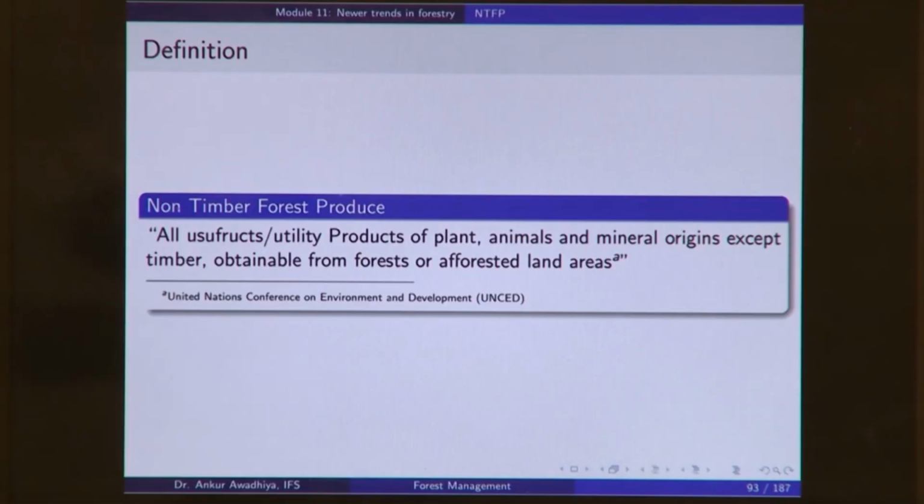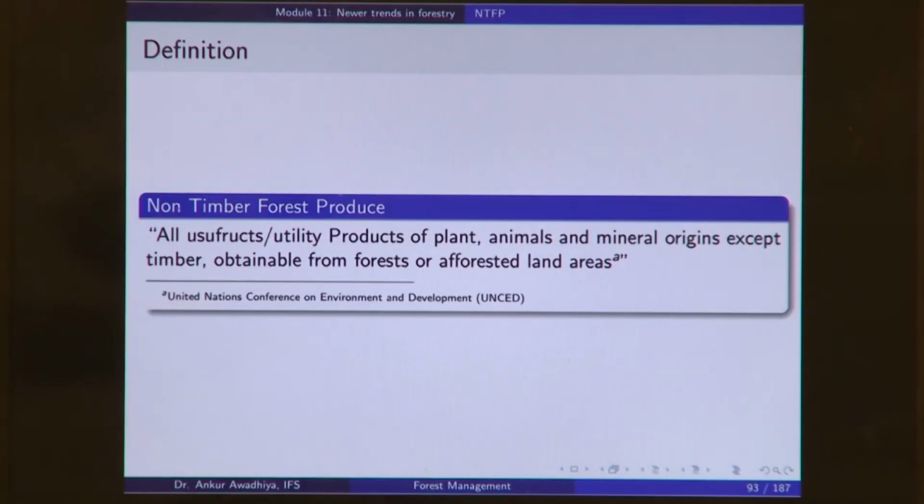Now, this definition not only includes the forest areas, but it also includes other afforested land areas. So, even if it is a plantation and if you are getting these benefits, according to this definition you will still call it a non-timber forest produce. All the usufructs and utility products. So, anything that is providing you utility, including the services of plants, animals and mineral origins.